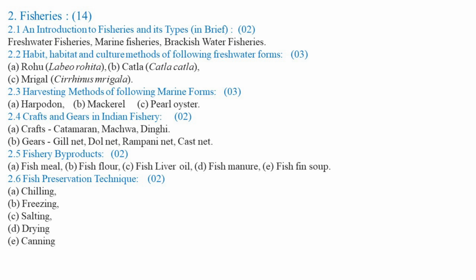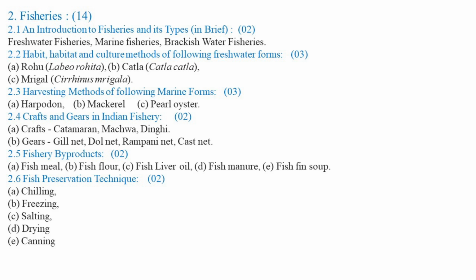Then fish flour, also a superior quality of fish meal, can be used for human consumption along with the flour of maize or wheat in a certain proportion.